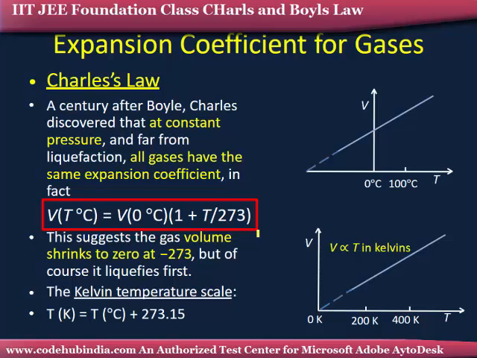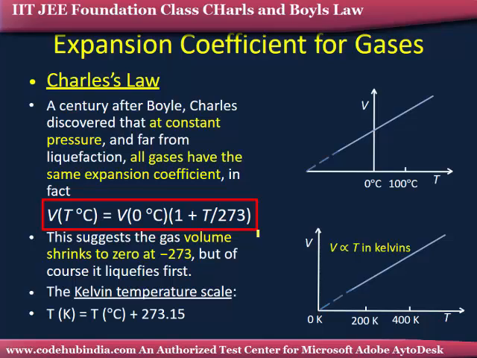There are three variables: pressure, volume and temperature. To compare the temperature with respect to either the volume or the pressure, we have to keep one of P or V, the pressure or volume, constant.